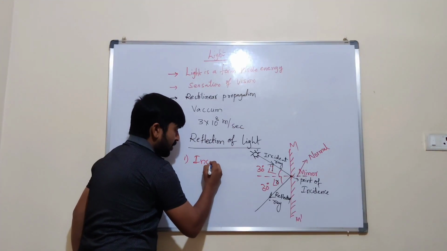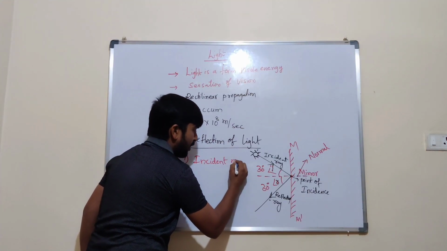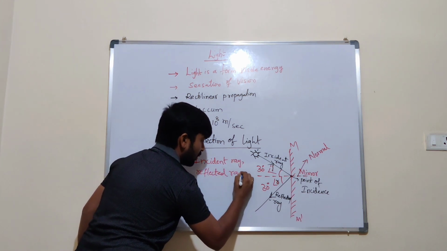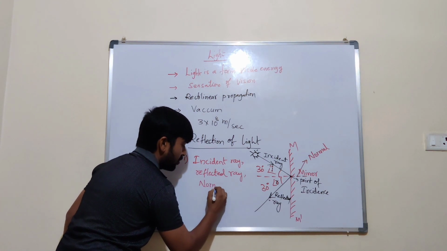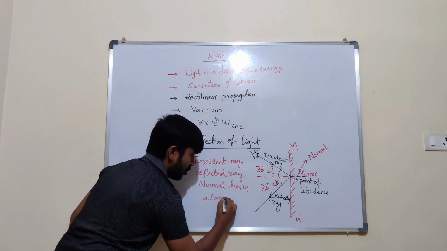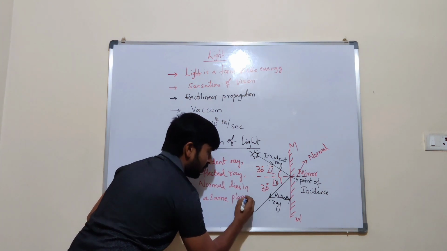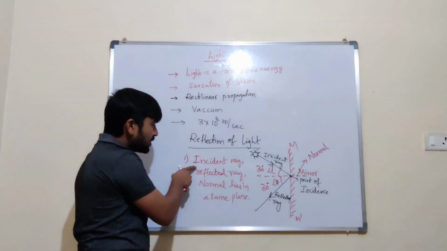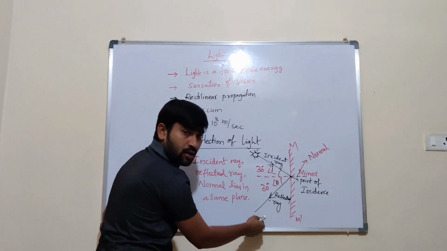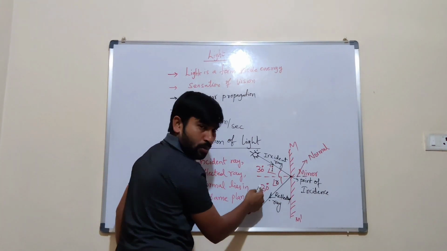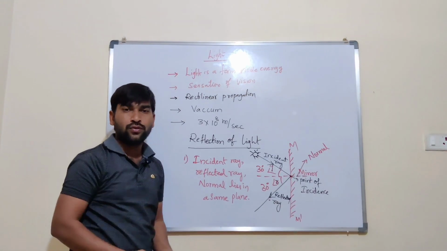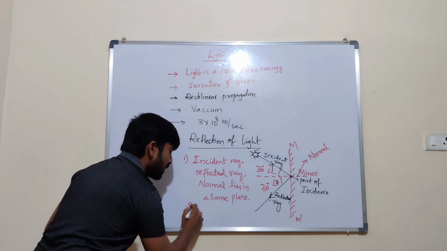The incident ray, the reflected ray and the normal all lie in the same plane. Here is the incident ray, here is the reflected ray, and here is the normal. So these all lie in one plane, which we consider as the first law of reflection.